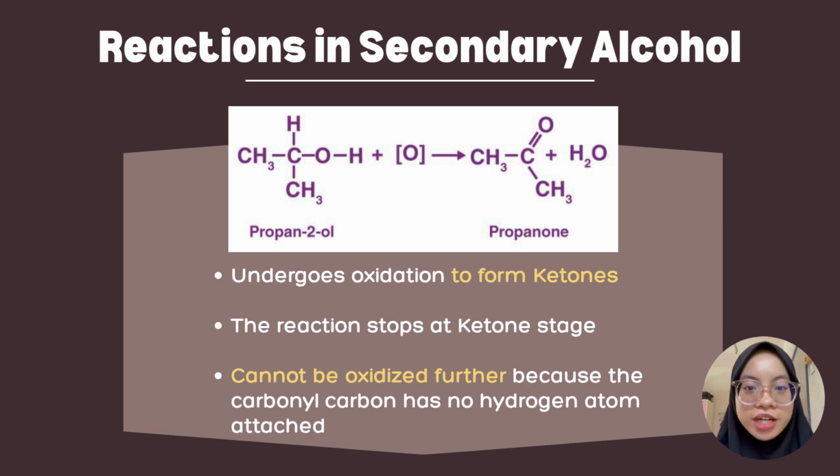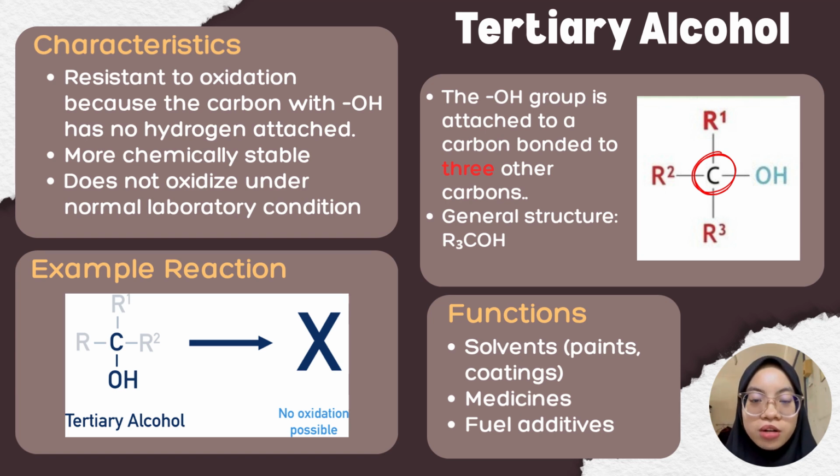The oxidation reaction in secondary alcohol only stops at the ketone stage. This is because the carbon atom attached to the hydroxyl group has only one hydrogen atom available for oxidation. Once the ketone is formed, there is no additional hydrogen atom on the carbon for any further oxidation without breaking the carbon-carbon bond. The last one is tertiary alcohol.